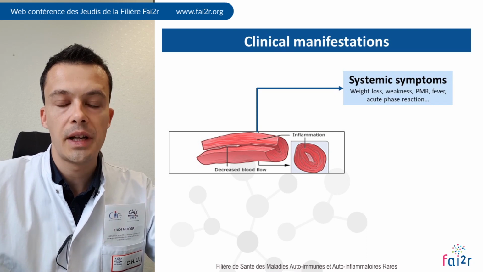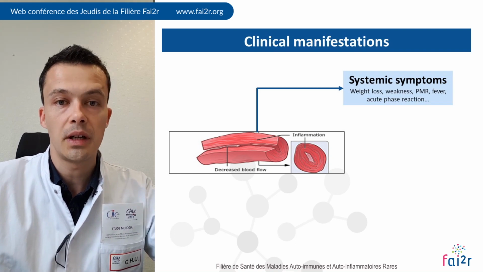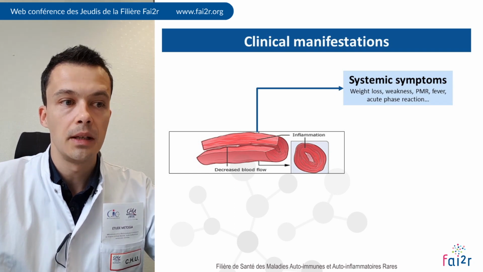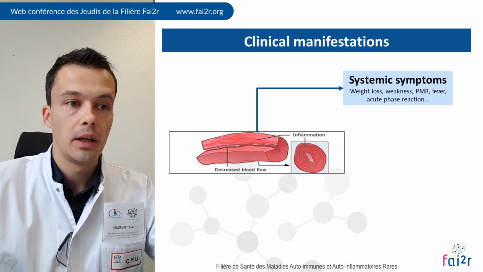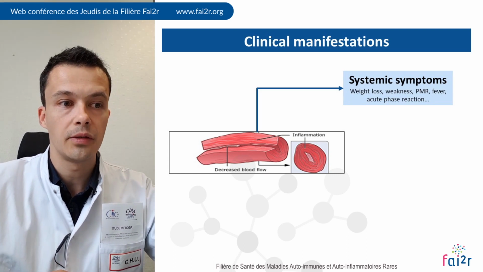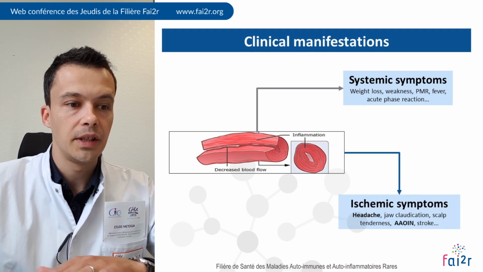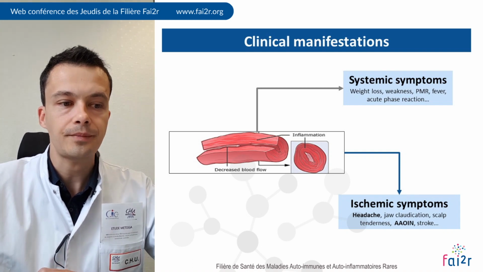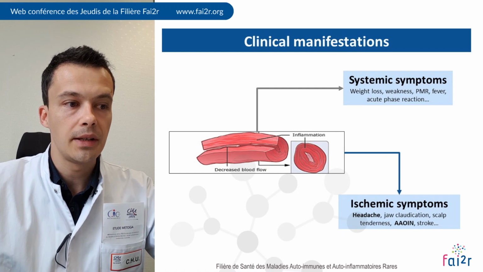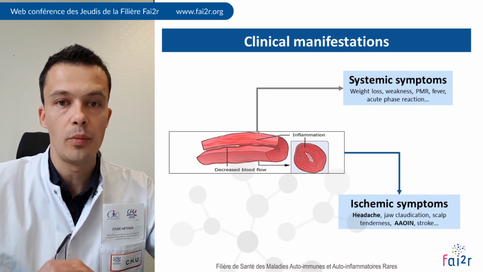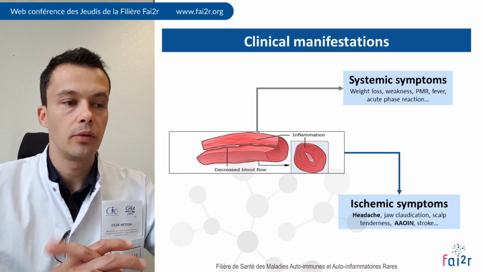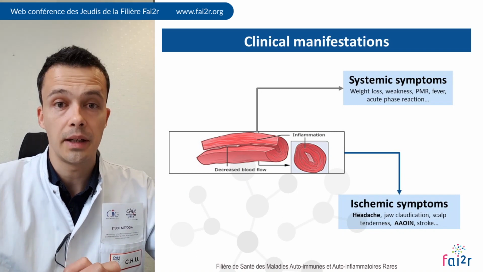Clinical symptoms of GCA can be separated into two types. First, systemic symptoms that are related to the production of pro-inflammatory cytokines such as IL-6, leading to weight loss, weakness, fever, and a constant acute phase reaction. On the other hand, there are ischemic symptoms such as stroke, headache, jaw claudication, or vision loss that are related to a process of vascular remodeling that is related to the production of interferon gamma, which leads to progressive stenosis and occlusion of affected arteries.